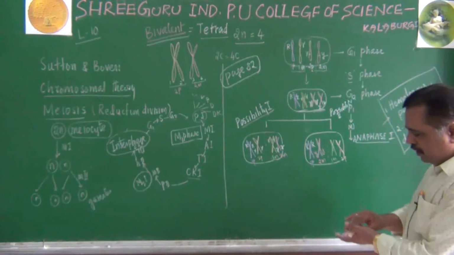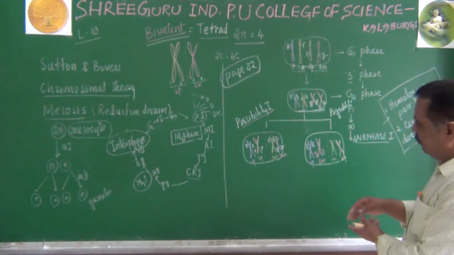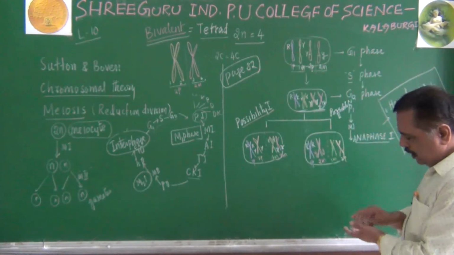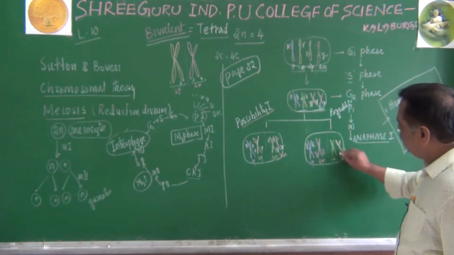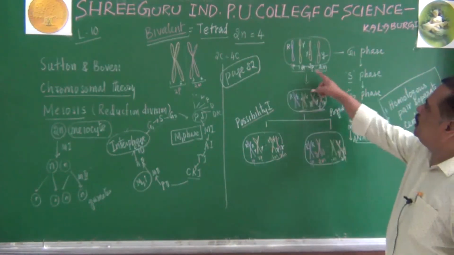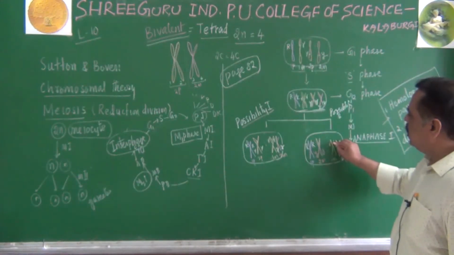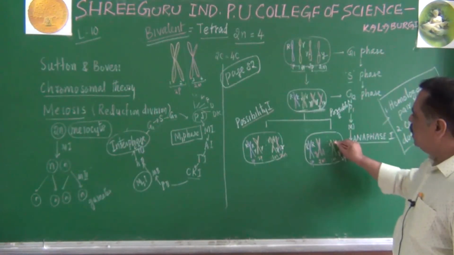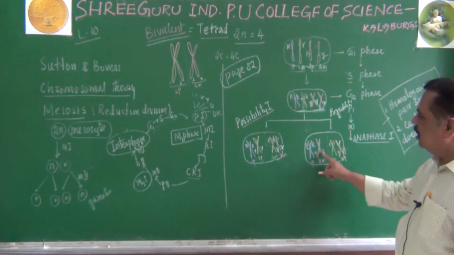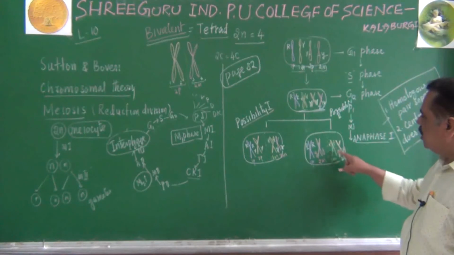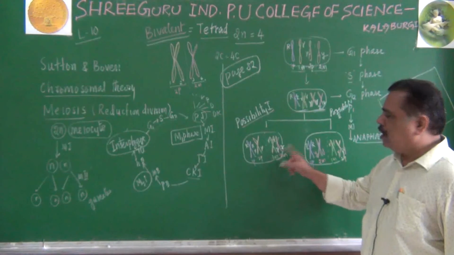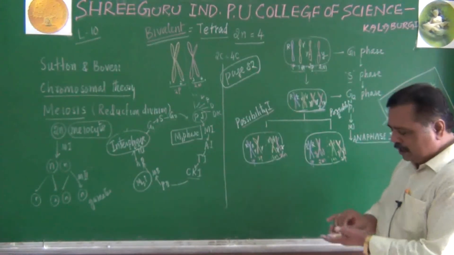Listen to this point. Second paternal is having small r, sorry, capital Y here. Capital Y, capital Y. Second paternal, capital Y. What about first maternal? First maternal, small r. It is having small r here and capital Y is here. Here capital R, small y. Here small r, capital Y. Here capital R, Y, small r. Let us continue further, you will understand it.